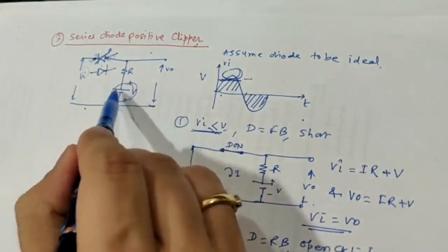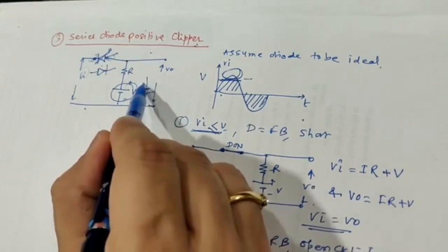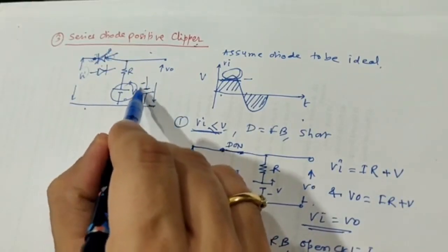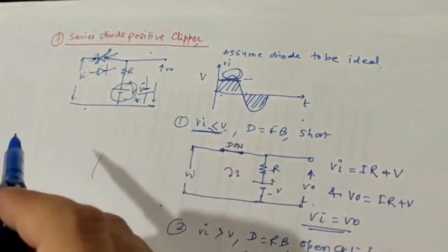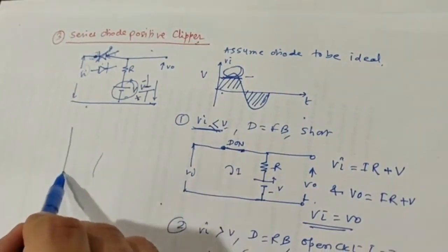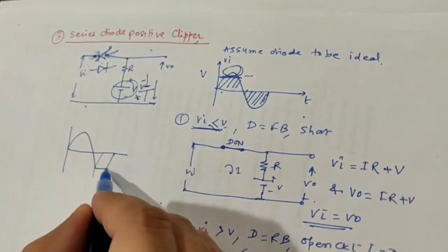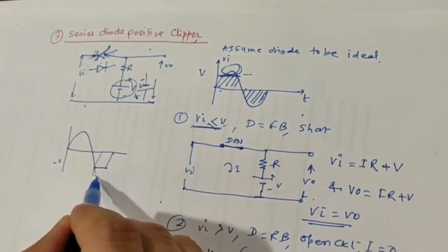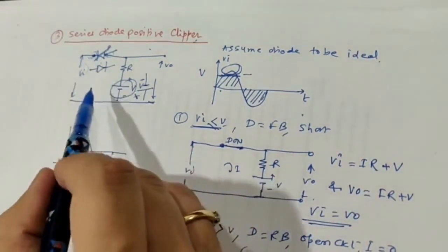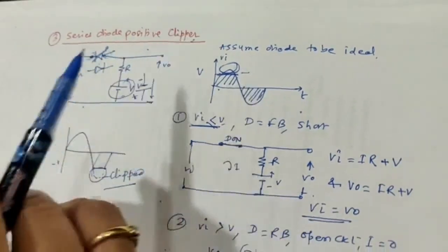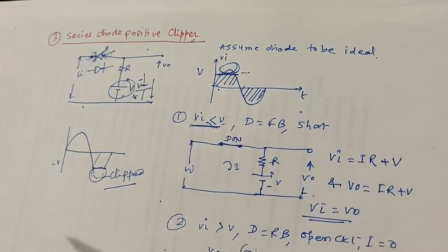Okay, and this battery voltage plus V will be replaced by minus V. So your battery will be like this, minus and plus V. The analysis is going to be similar to that, and therefore the output is going to be, because it is a negative clipper, the entire positive half cycle and the negative half cycle till the voltage minus V, and this upper section is going to be clipped. So by alteration in this circuit we can make it a series diode negative clipper also. I hope you can relate it to the series diode positive clipper.